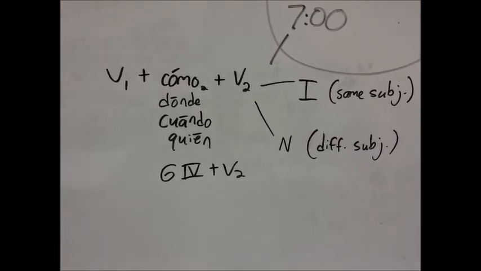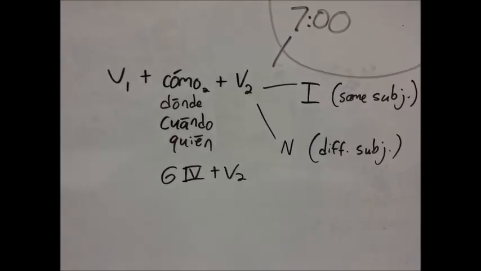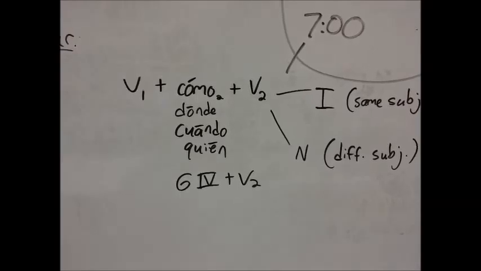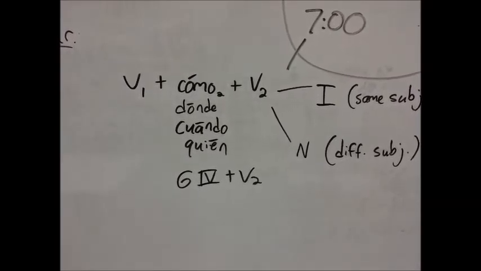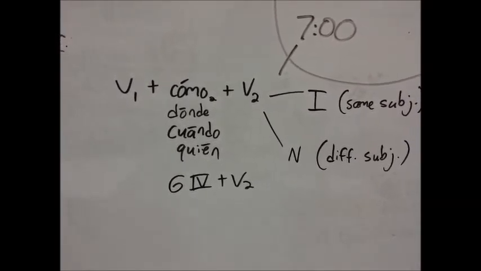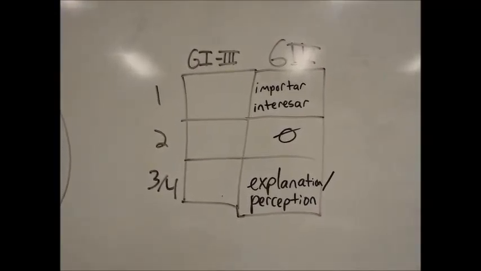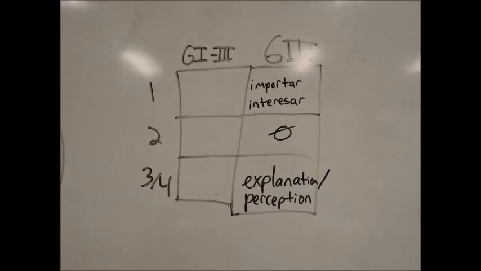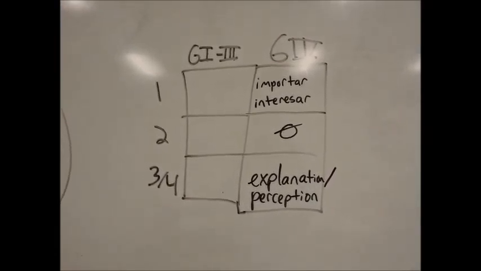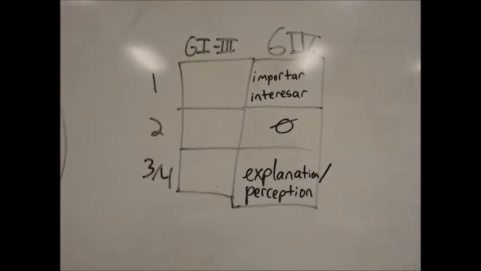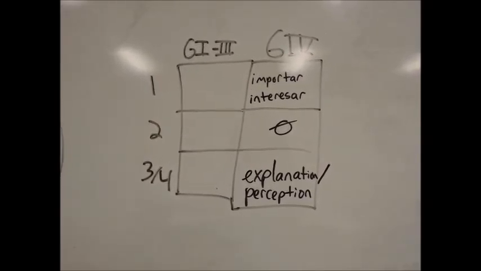You'll see here in the rules that there's also a G that works a las siete. It's G4. And G4 just goes right next to a V2. And V2 has the same options, either infinitive or indicative. These are the rules for G4. The only verbs from type 1, the only amime verbs that fit into G4 are importar and interesar. The other ones don't work.